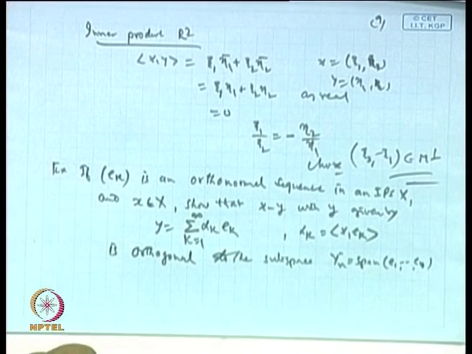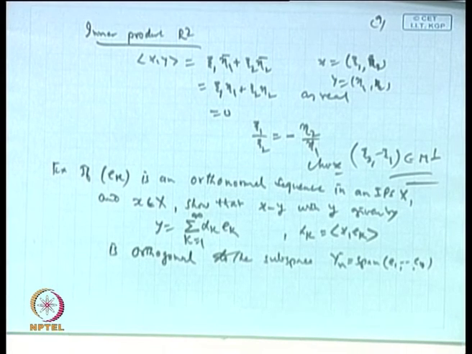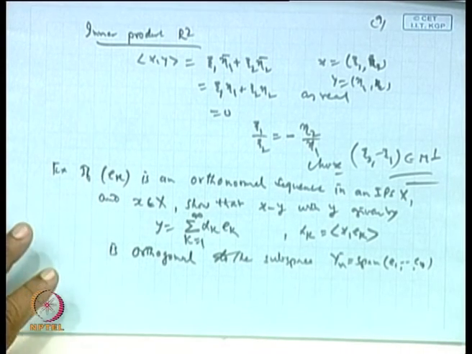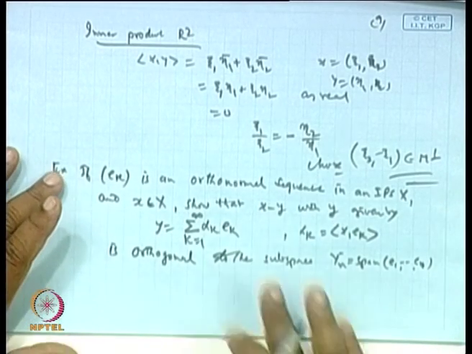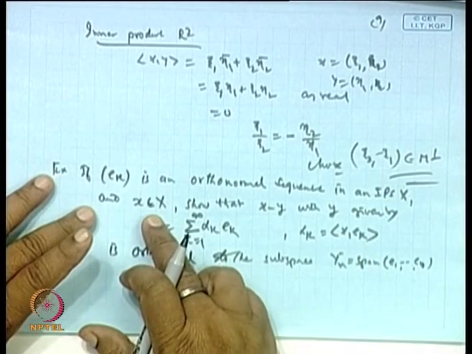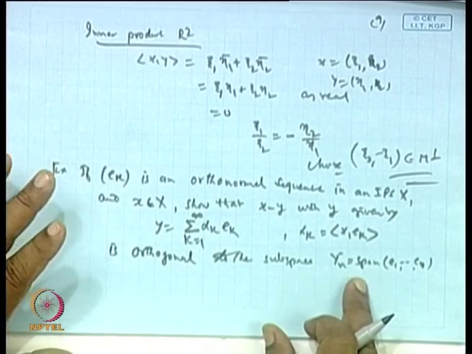Let us see what this is. How to get it? Exactly what we have to find is that e_k is an orthonormal sequence and x is any element, so that x minus y, with y given by this, is orthogonal to the subspace Y_n.